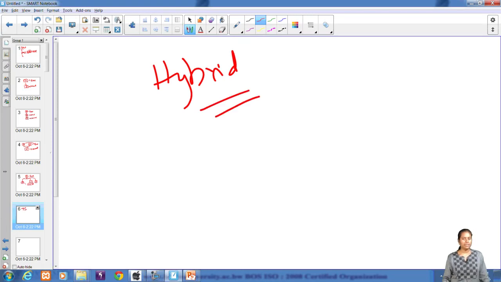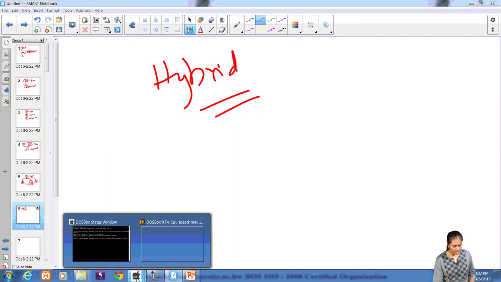Hybrid inheritance is nothing but a combination of two or more inheritances, like multiple and single, multi-level and hierarchical and so on. So this is one more type of inheritance. Based on the requirement of our program, we will use the type of inheritance that is required. So now first let me show you a small example for single inheritance, how the inheritance will work and how we write the classes in a program.